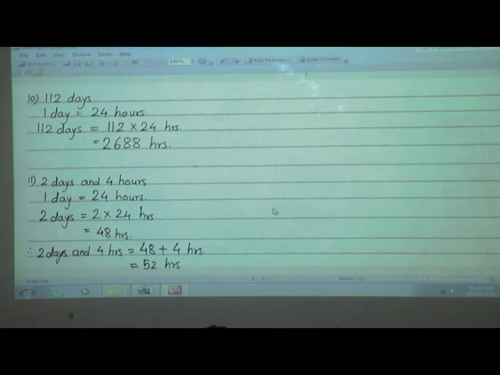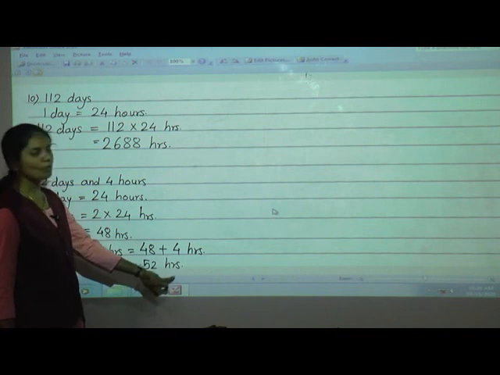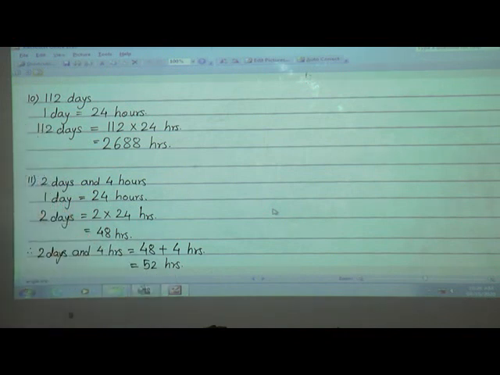Clear? How to solve this example? 2 days and 4 hours we have to convert into hours. So first we will write 1 day is equal to 24 hours. So 2 days is equal to 2 into 24, 48 hours. So 2 days is equal to 48 hours. But here the question is 2 days and 4 hours. So to 48 we have to add this 4 hours. So we will get the answer 52 hours. So 2 days and 4 hours is equal to 52 hours.